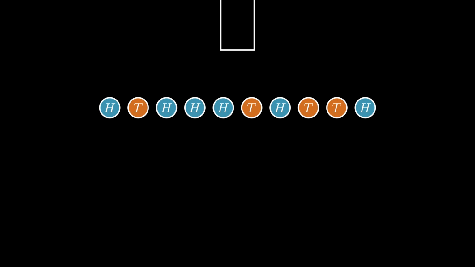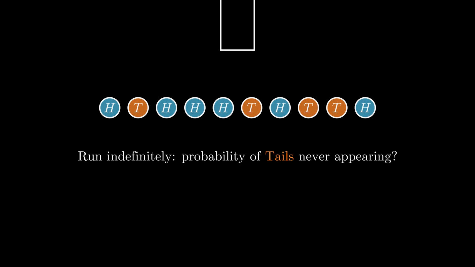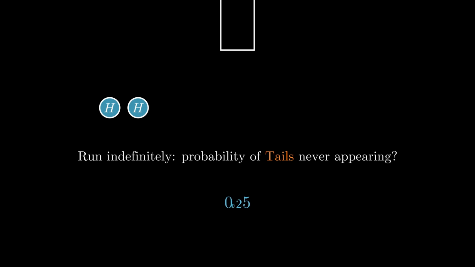Alright, the question we'll ask here is, what is the probability that if we start doing this right now, tails never appears? Okay, so our first flip has to be heads. That chance is of course 1/2, so 0.5. Then if you want 2 heads in a row, that's 1/2 times another 1/2, so that's 1/4. Then 3 heads in a row will be 1/2 cubed, which is 1/8, and so on and so forth.